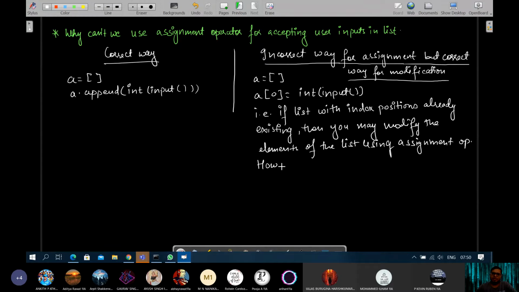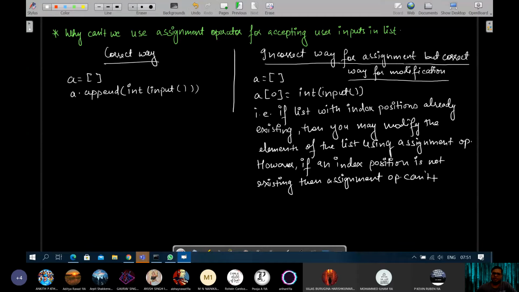However, if an index position is not existing, then the assignment operator cannot be used. The assignment operator can't be used. Okay, what I mean by this is: